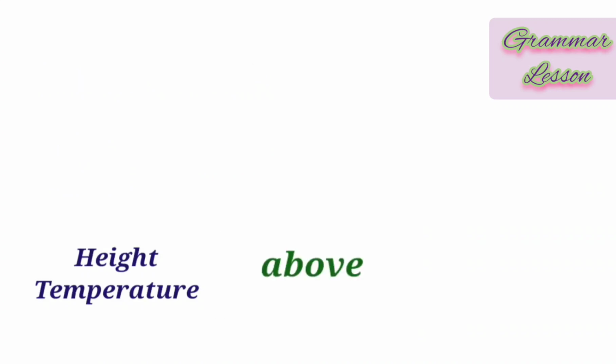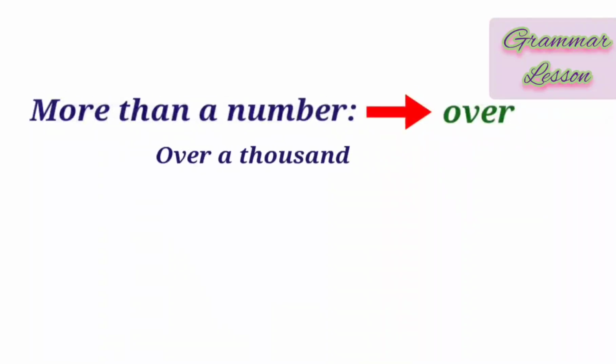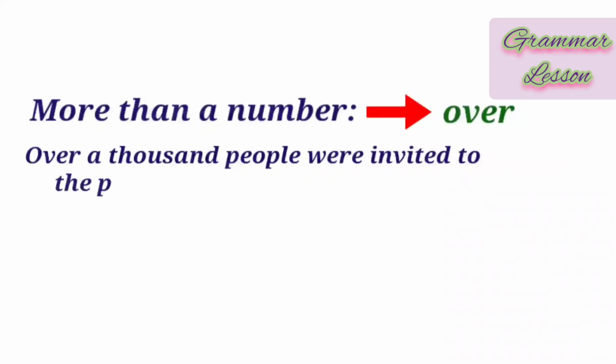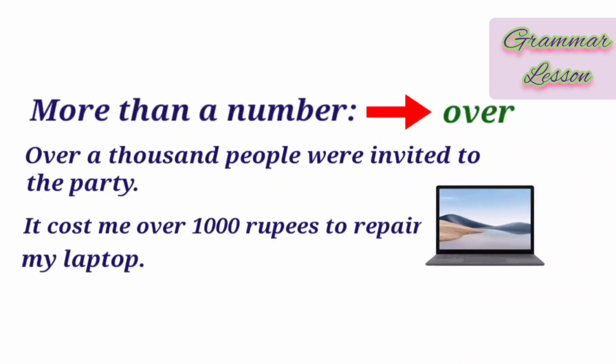When we want to say more than a number, we also use over. For example, over 1,000 people were invited to the party. Over a number means more than that number. Here we don't use above, we say over. Example, it cost me over 1,000 rupees to repair my laptop. Here instead of more than 1,000 rupees, we used over.